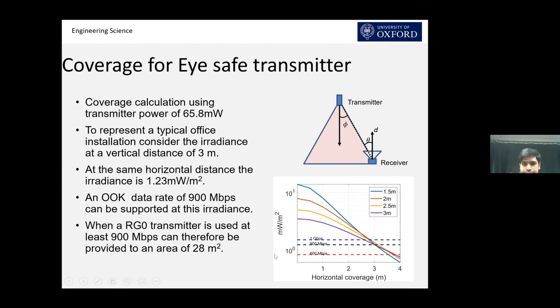And because of this data rate, we can say that using an RG0 transmitter, which is completely eye safe, we can achieve in an office environment 900 megabit per second with a coverage of approximately 28 meters square.